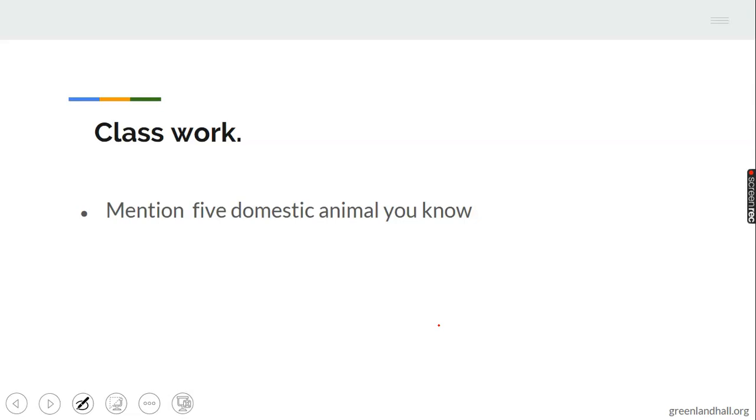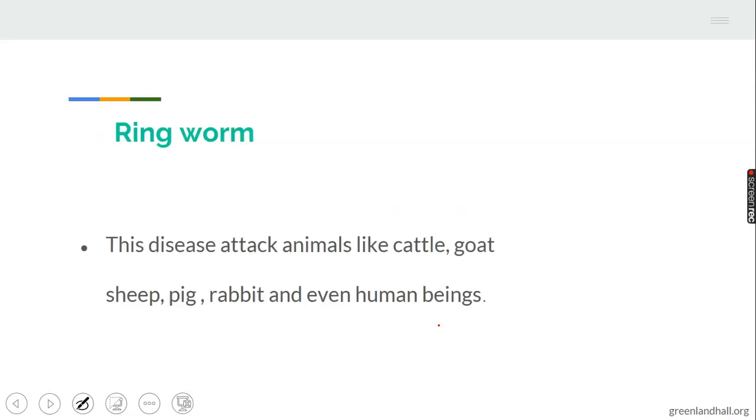All right, don't forget where we started from. Fungi diseases of farm animals. Remember the objective: you are to identify some fungi diseases of farm animals, and we have identified one, aspergillosis. That's one, with the causal organism, the mode of transmission, the symptoms, the treatment and prevention. Let's look at another one called ringworm.